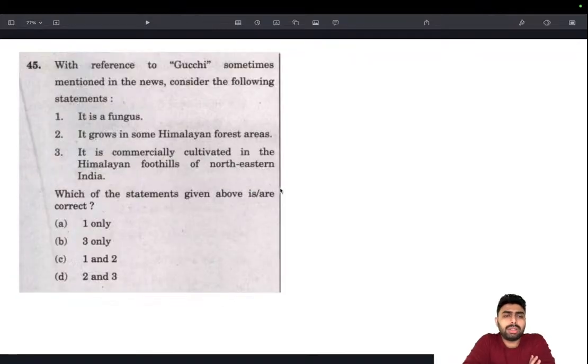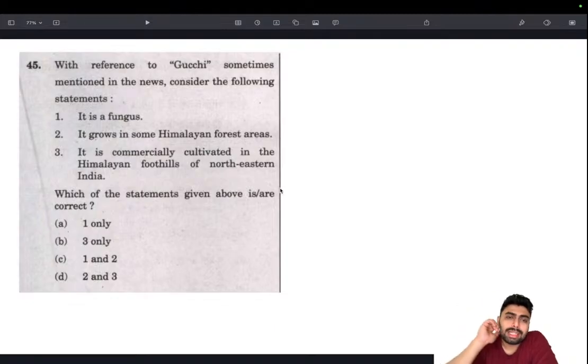Gucchi, sometimes mentioned in the news, consider the following statements. Okay, Gucchi, this is actually in the current affairs. The only thing I knew was it was a fungus, and I didn't know whether it grows in the Himalayan region or any other region. It's a fungus, that's known.